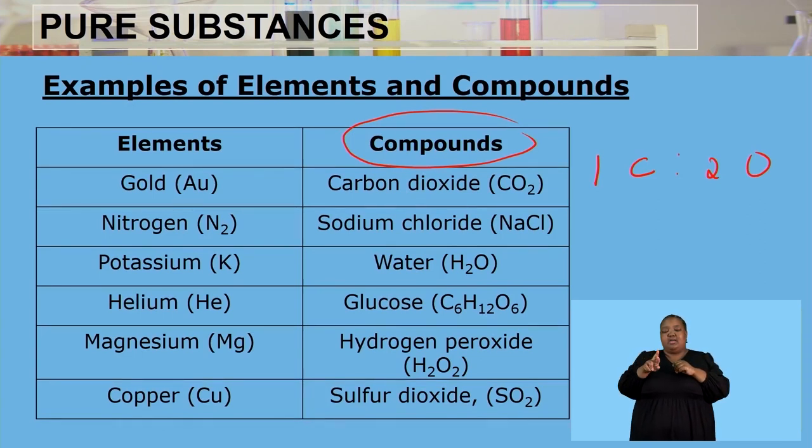So all of these compounds, they each have their unique specific ratio. So we can't have the ratio of one compound being the same as the ratio of another compound. We can't have the ratio of carbon dioxide be the same as that of glucose. Those are 2 different compounds, and therefore they will have 2 different ratios.